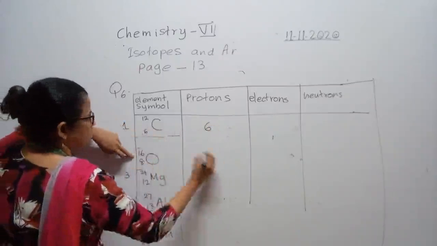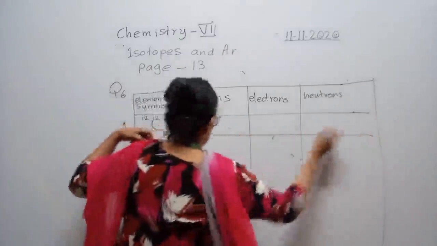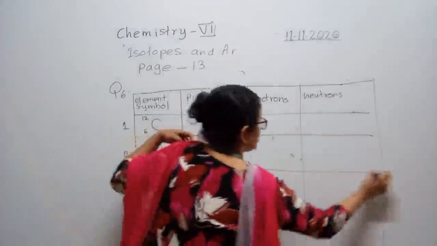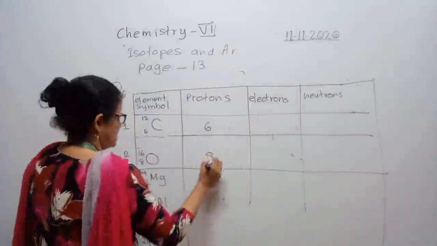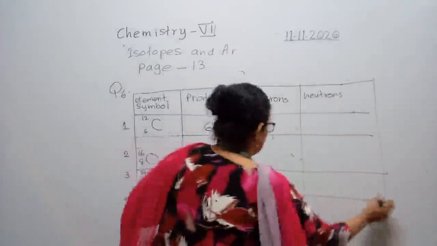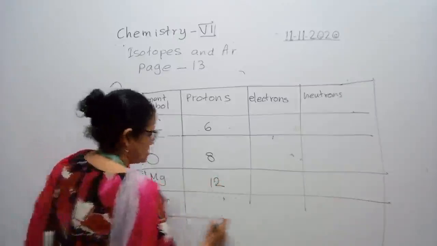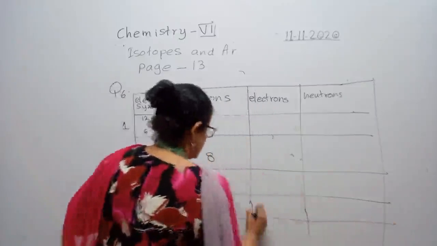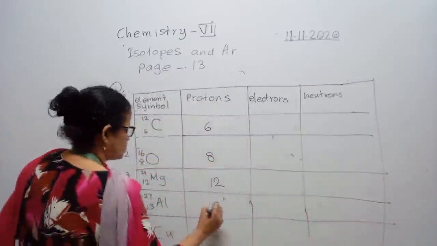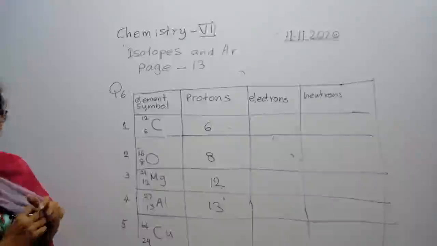Oxygen has atomic number 8, so its proton number is 8. Magnesium atomic number 12, atomic number means proton number, so it is 12. Aluminium atomic number is 13, so proton number is also 13. Right.